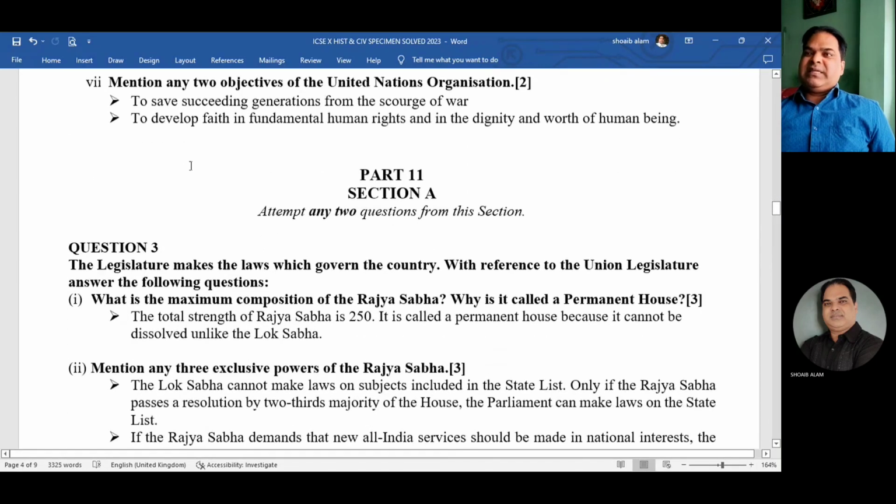Mention any two objectives of the United Nations Organization. Two objectives. Many are there, so you have to mention. Simple. To save succeeding generations from the scourge of war. That means to save the coming generations from deadly wars. Okay. Then the next one, to develop faith in fundamental human rights and the dignity and worth of human beings. Okay, so you can choose any two and write down. It is not necessary that you mention these 2 points. Whichever are mentioned in your book and which you feel easy, those points you can also mention. This is just an example.